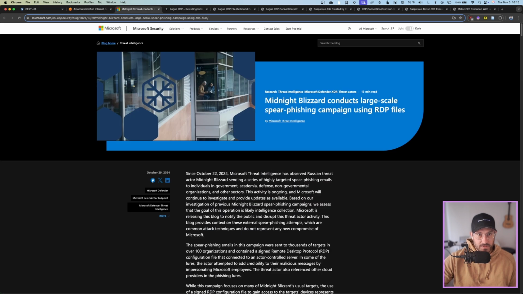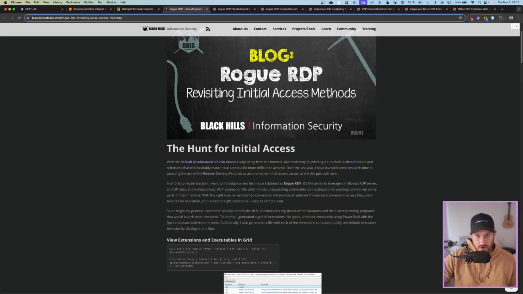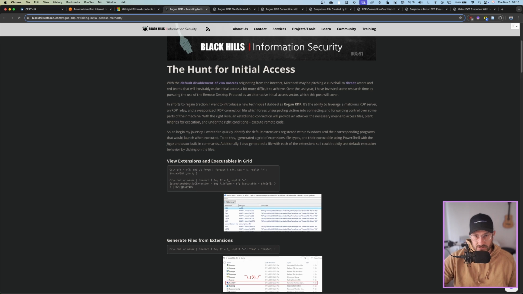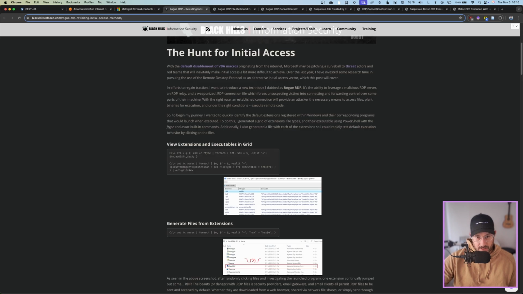If we go back to 2022, there's a post by Mike Felch on the Black Hills Information Security website, and it gets into the Rogue RDP initial access method and really breaks down how to do it and why it came about. Like I said in the intro, Microsoft started auto-disabling VBA macros that originated from the internet, so attackers were looking for alternate routes to use for phishing and to get into systems. Rogue RDP was one of these methods.